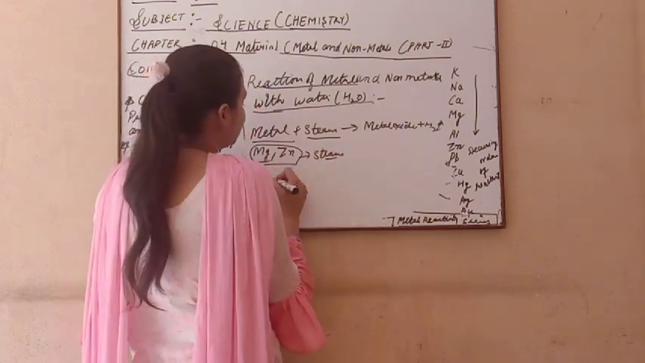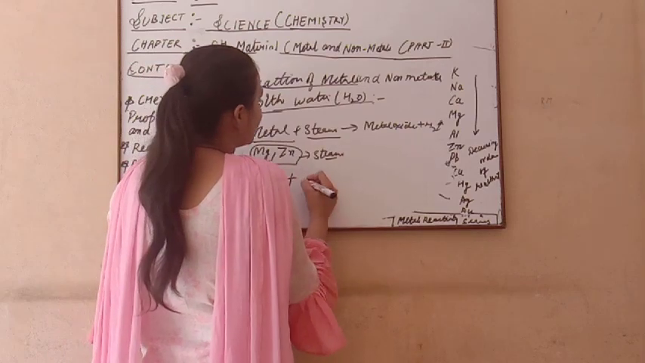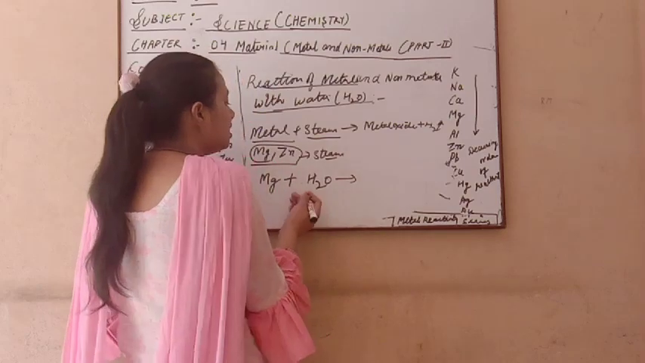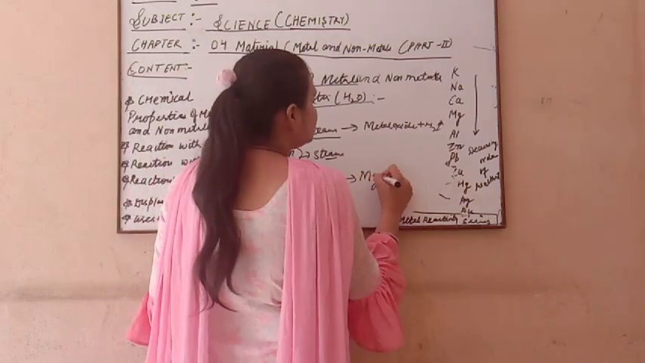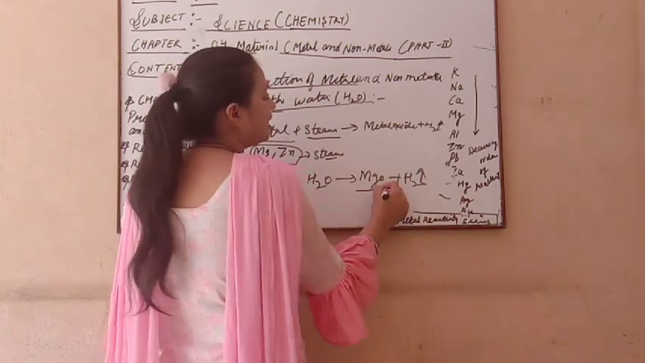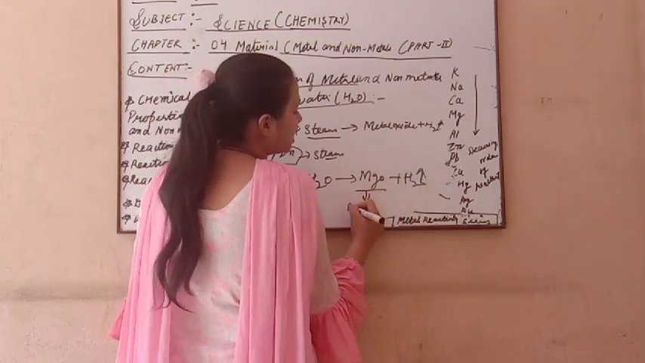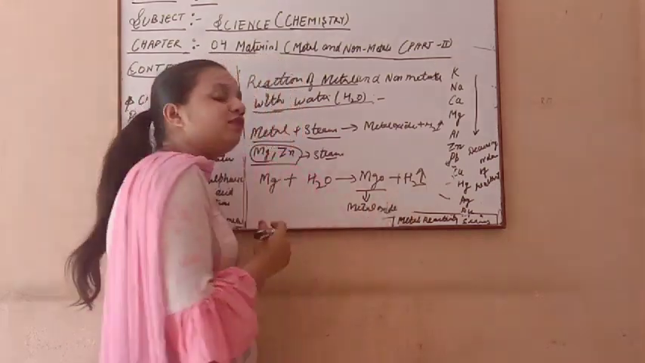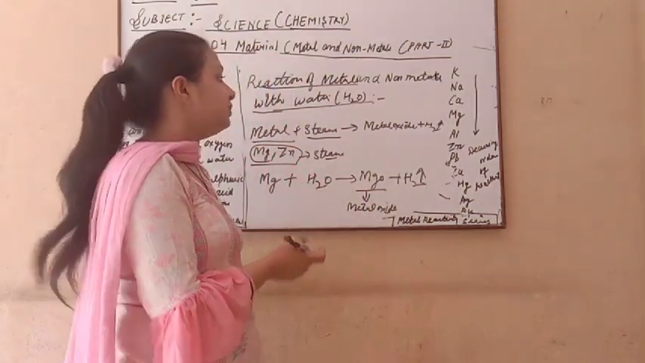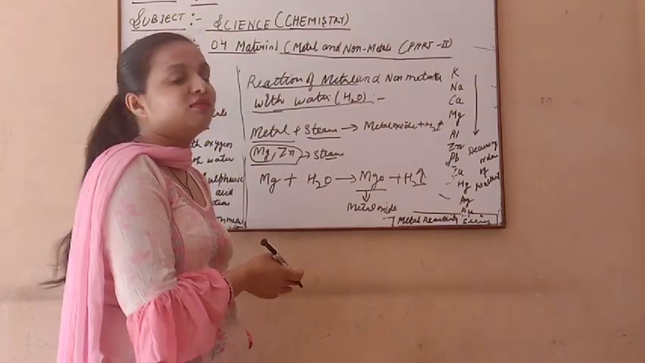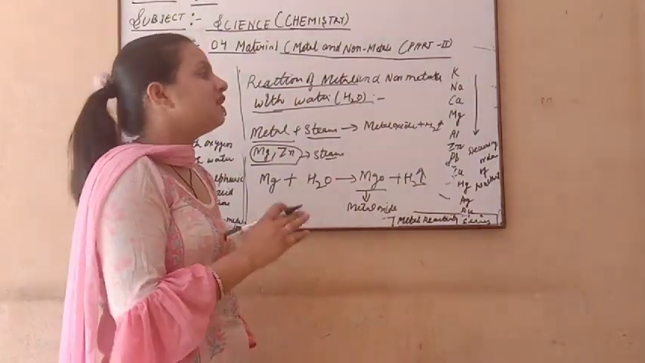So if I take magnesium and react it with steam, steam is water only, isn't it? So what will happen here? MgO plus H2. So what is made here? Oxide, not hydroxide. So a metal oxide is made when we react any metal with steam, and when we react any metal with water, then what is made?